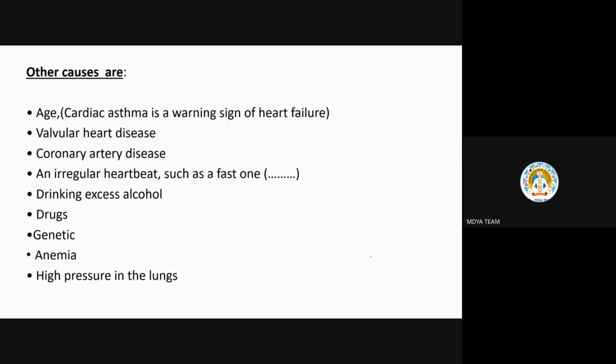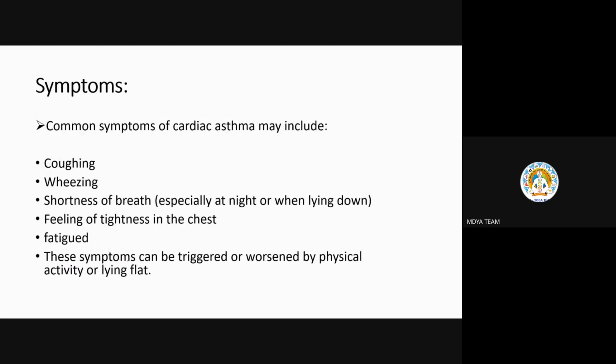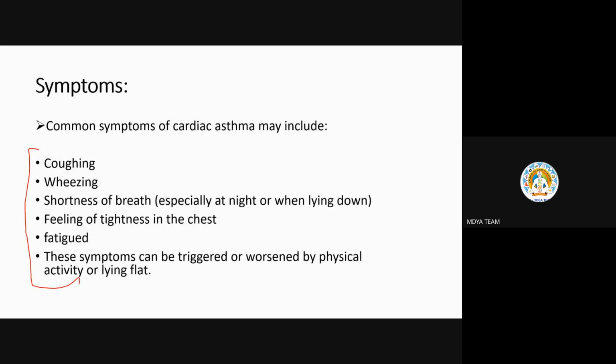Up till this is important, and the rest you can just go through, not so important for your purpose. Other causes are drinking excess alcohol, anemia, loss of blood, etc. Then the symptoms are similar to those of asthma. With this we have completed our cardiac asthma.